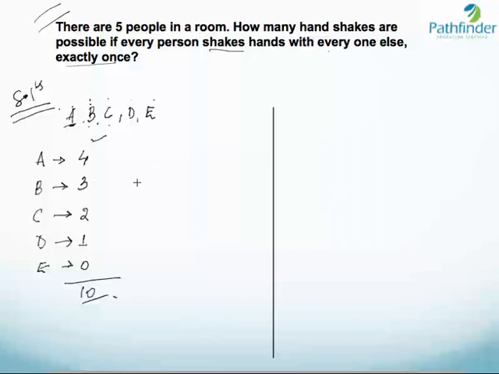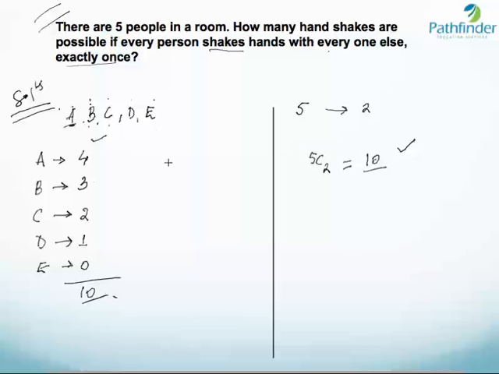Now, is there an easy way to solve this question? For a handshake, we need to have 2 people. And out of how many people do we need to have 2 people? Out of 5 possible people, and we need to select a group of 2, because a handshake can only take place when there are 2 people in the process. In how many ways can you select 2 people out of 5? The answer is 5C2, which is equal to 10.